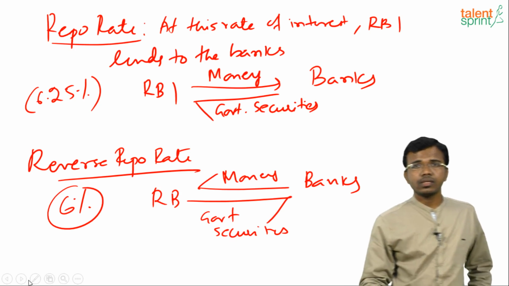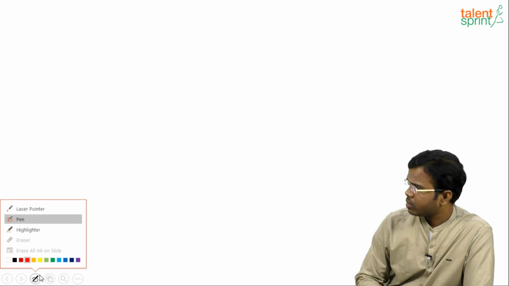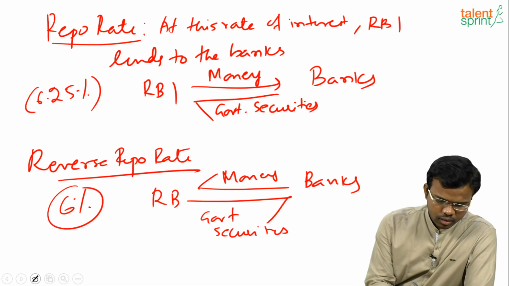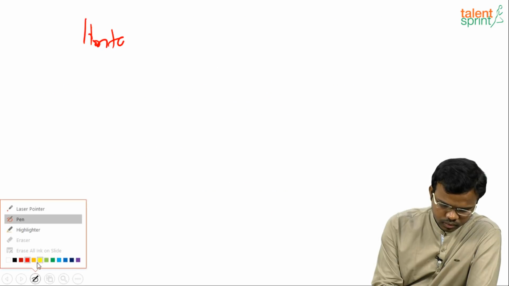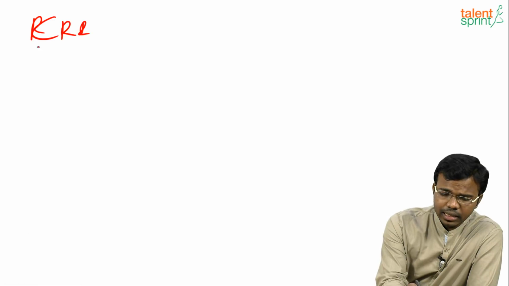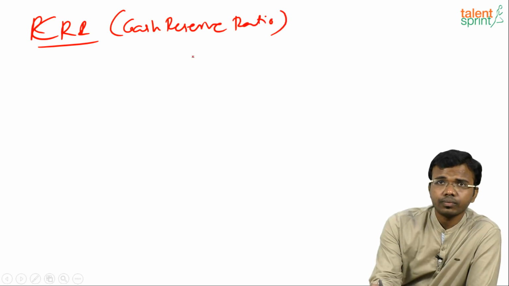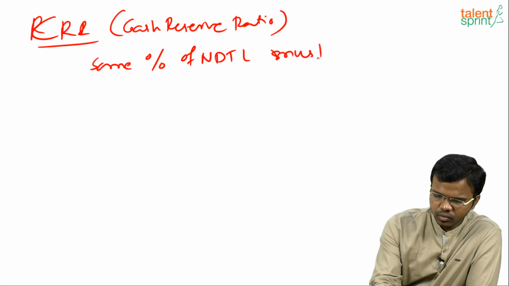Yes, so this is the reverse repo rate and repo rate. And moving on to CRR. Next is CRR. As the name says, cash reserve ratio. What is cash reserve ratio? Some percentage of NDTL must be kept. What do you mean by NDTL?